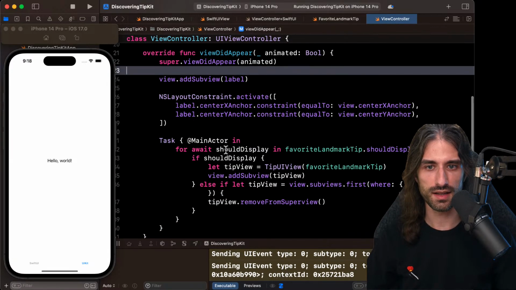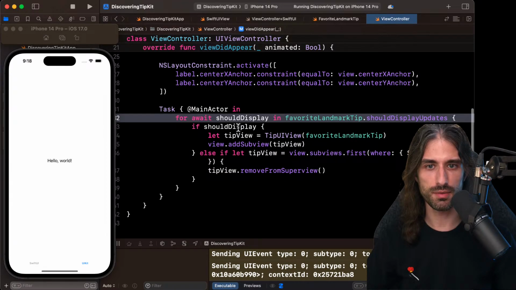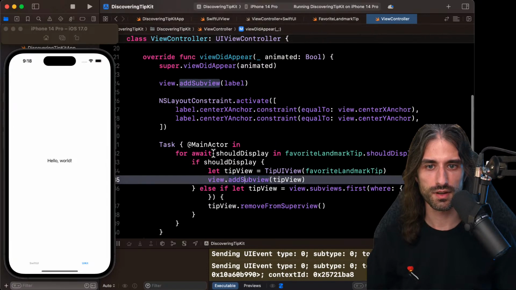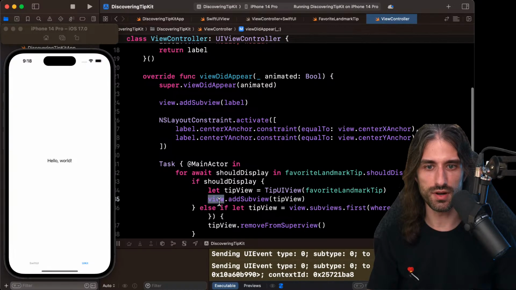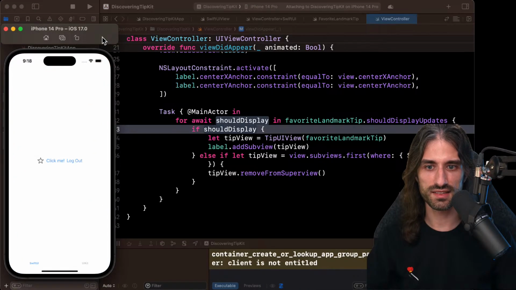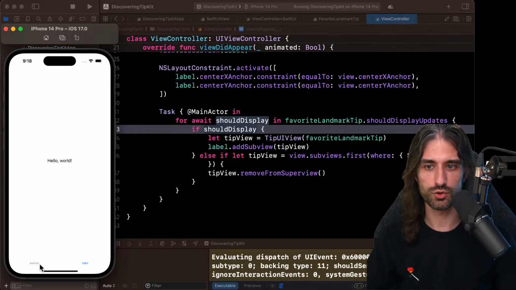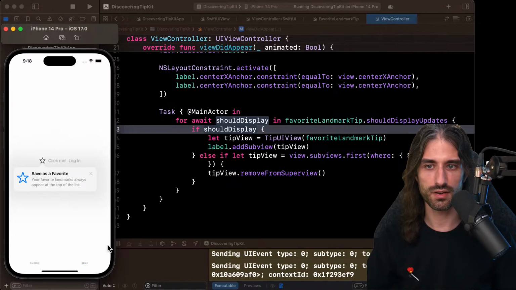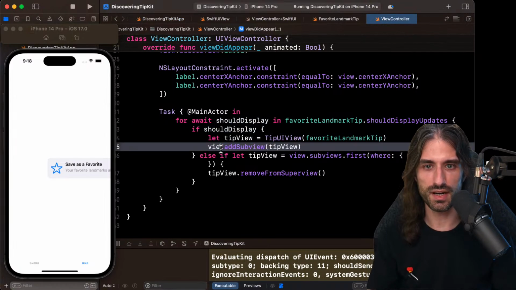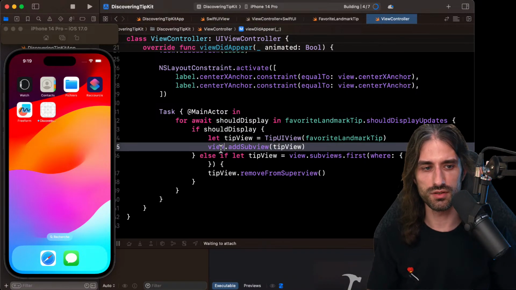Okay, let's see. And so here we say should display update. If should display, then we add it as a subview. What if I add it as a subview of the label instead? Let's see. Now the thing is that I don't have a button to trigger it. So you know what? I'm just gonna trigger it from here. And so here, if I switch, okay, you can see it's appearing, but it's appearing out of nowhere. So let's see. Maybe if I put it back to view, what does it do?